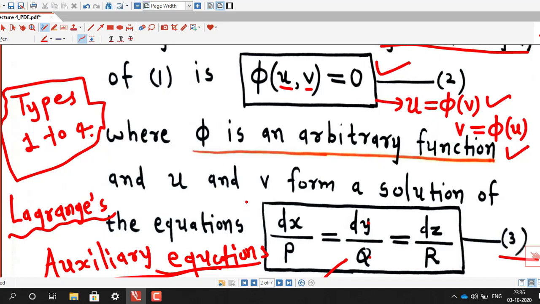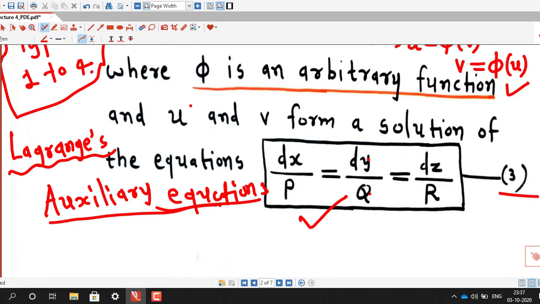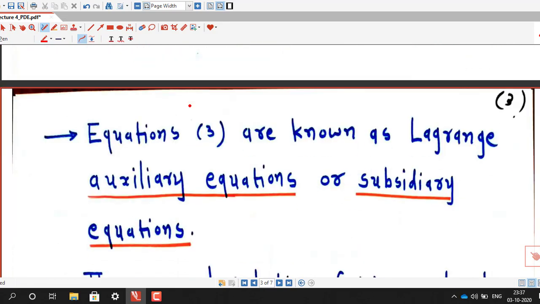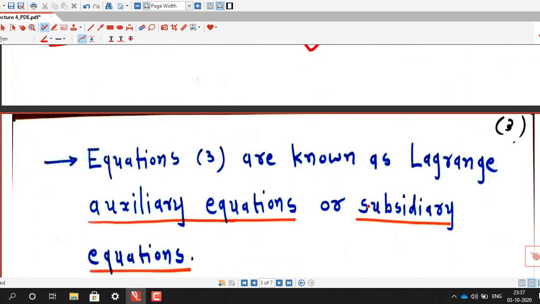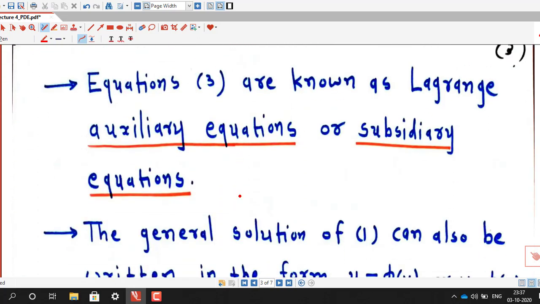Now we will discuss how to solve these Lagrange auxiliary equations to find these two functions u and v. We discuss this with the help of examples, and these equations 3 are known as auxiliary equations or Lagrange subsidiary equations.